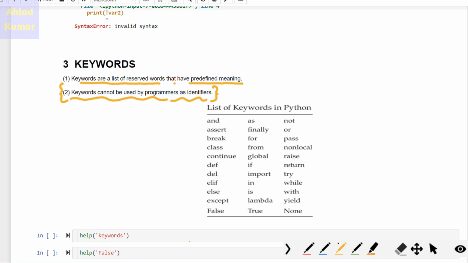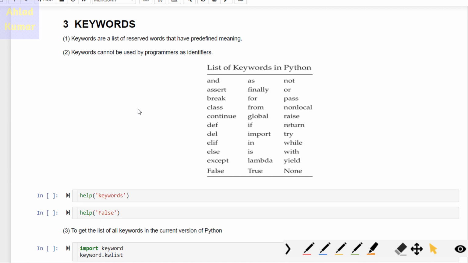The list of keywords which are available in Python, there is a small screenshot which I am showing over here. These are the keywords that you have in Python. Some of them we will be discussing later on as we proceed further in this course. One is like assert, break, class, continue, def, del, elif. All these are reserved keywords. You cannot use them as identifiers. Let us see some commands related to these keywords.